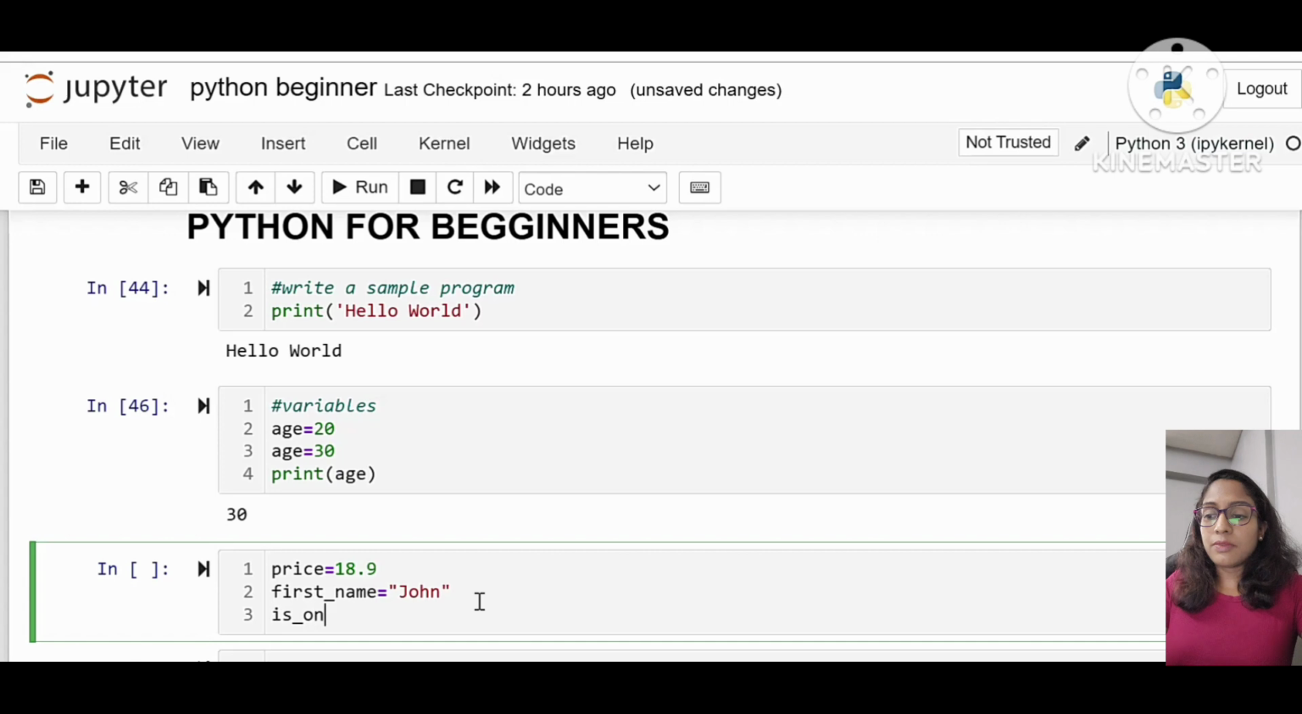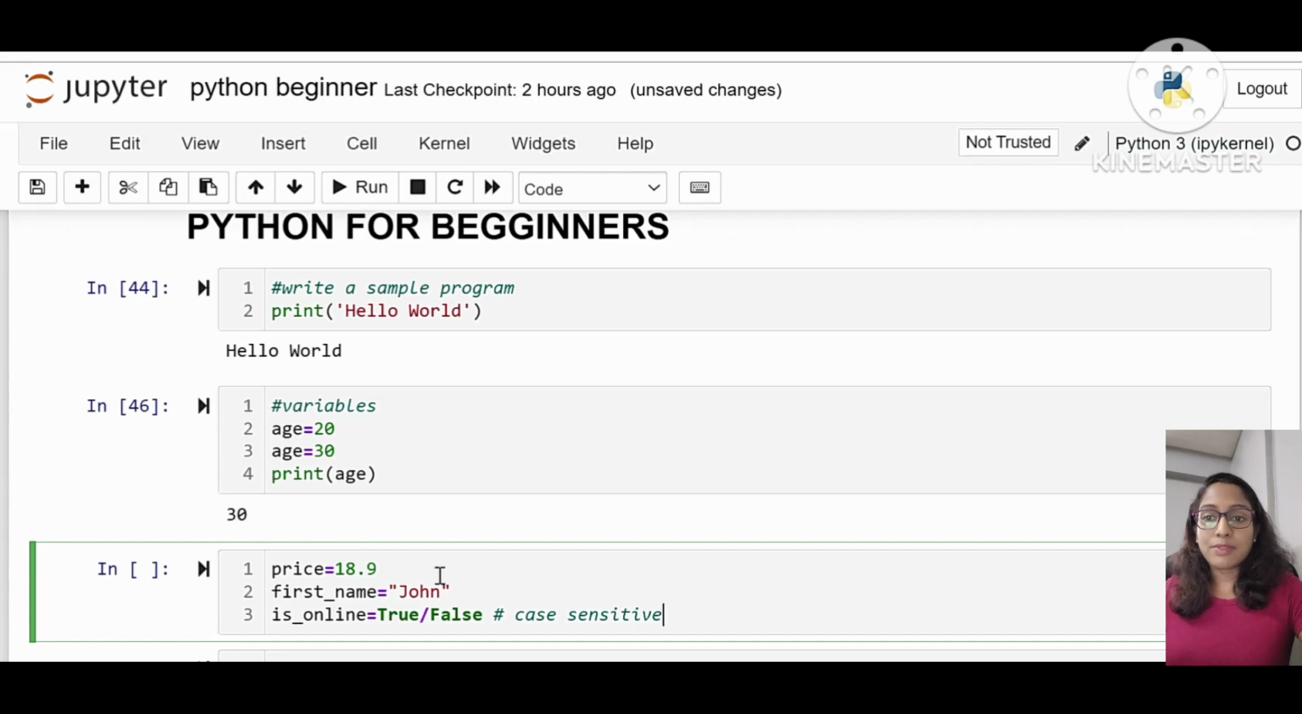Also another variable is like is_online is equal to True or False. This is called a Boolean variable. Okay, Boolean variable. So here we have to keep in mind that Python is always case sensitive. Case sensitive means, see here the Boolean values True or False: the T has to be a capital letter and the F has to be a capital letter, otherwise it will create an error message. So Python is case sensitive.